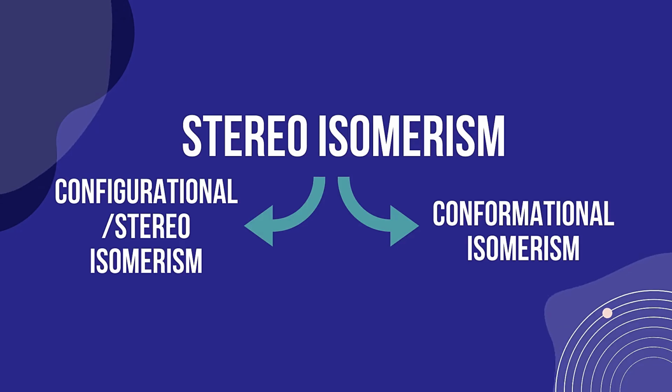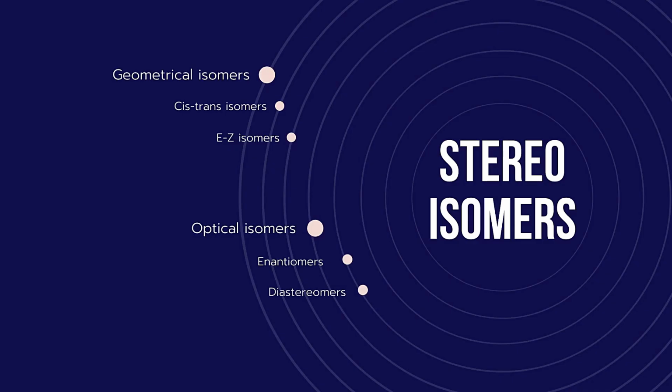The second kind of isomerism is called stereoisomerism. This is again of two types: configurational isomerism and conformational isomerism. Among these, the first one is stereoisomerism, formed because of the formation of stereoisomers.